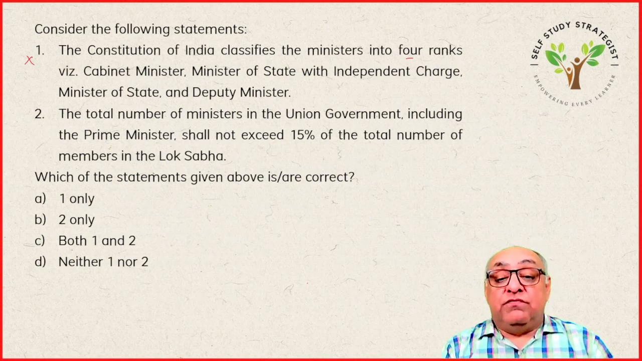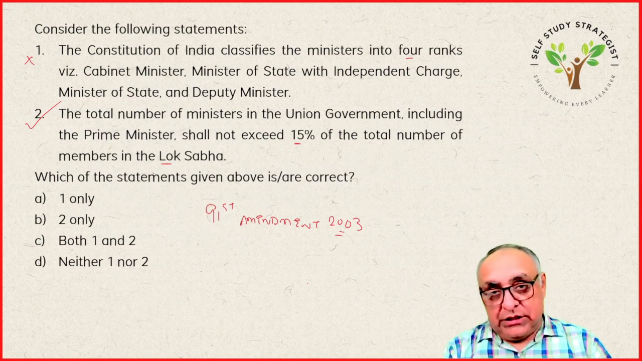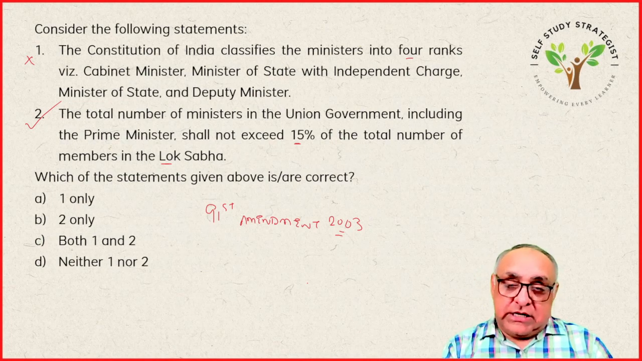The total number of ministers in the union government, including the prime minister, shall not exceed 15% of the total number of members in the Lok Sabha. This statement is correct. Okay. So here it is important to study or read the 91st Amendment of 2003, which speaks about the size of Council of Ministers in case of the union government and size of Council of Ministers in case of the state government.